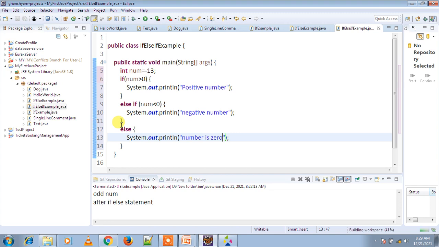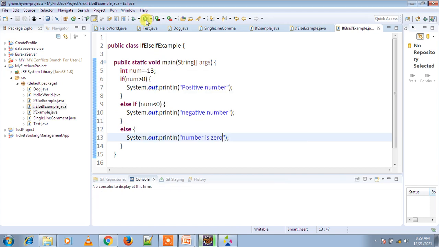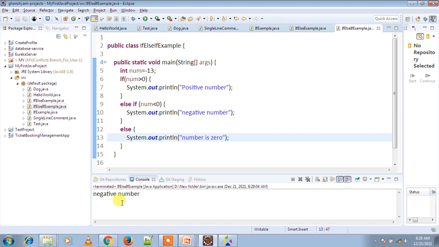Okay, now run this program. So you will see the output negative number.